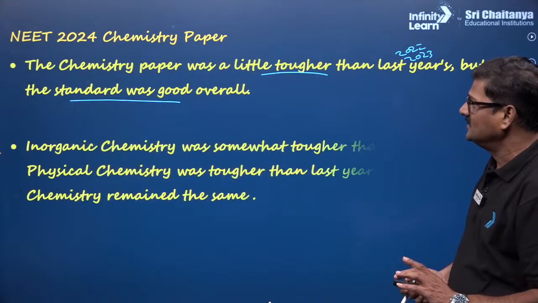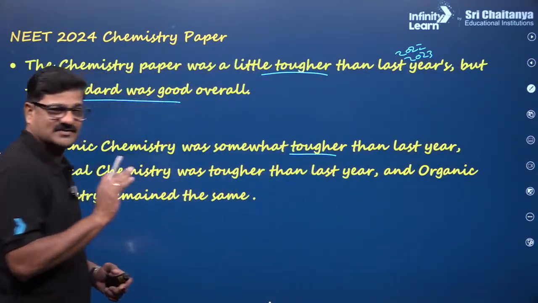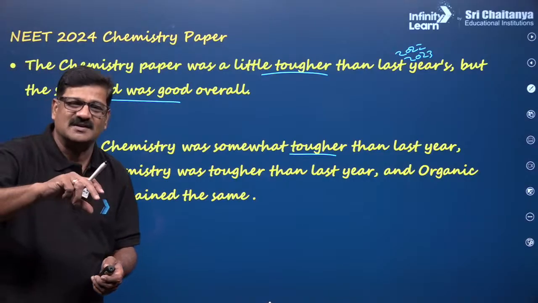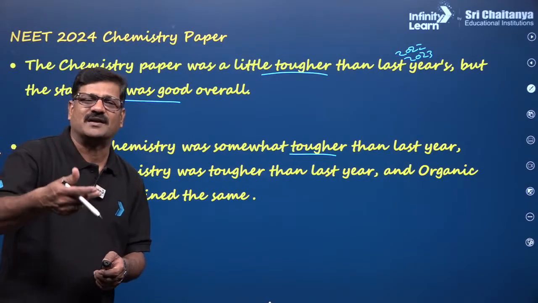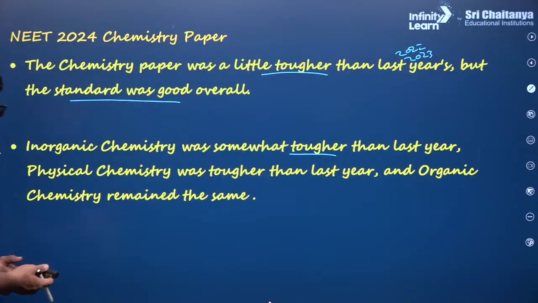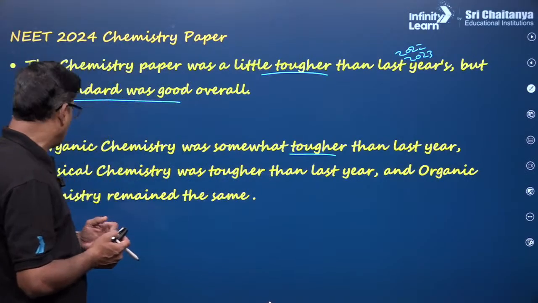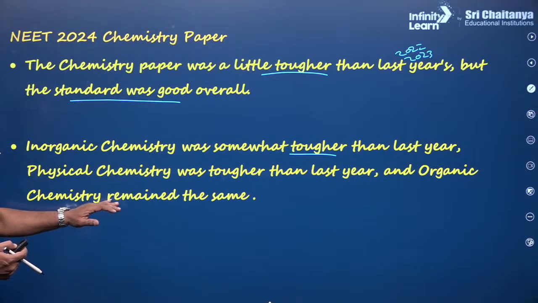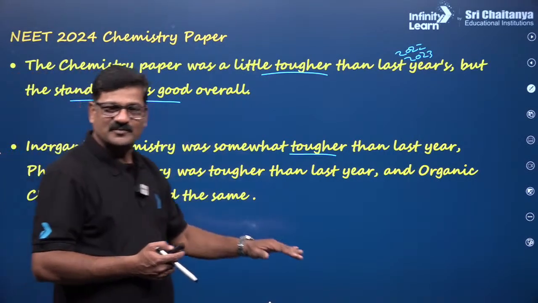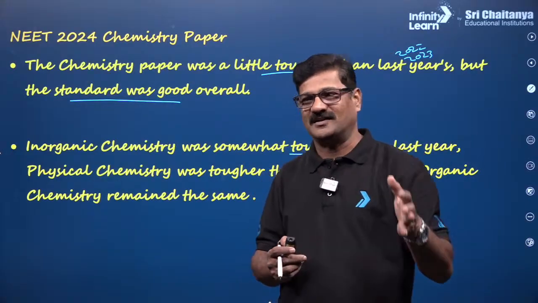Inorganic chemistry was somewhat tougher again than last year, because the inorganic statements were taken from NCERT and twisted around. Physical chemistry was tougher than last year, and organic chemistry remains the same. The organic standard was high, while the physical and inorganic papers were a little tougher.